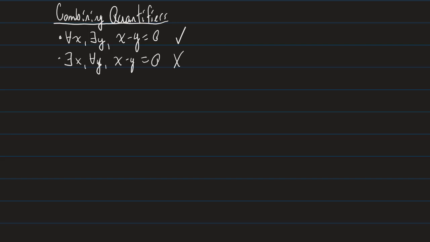Can we make it true somehow though, right? Is there a way we can? I'm going to change our operation from subtraction to multiplication, and I'll say xy is equal to 0. Now, this is true. Think about it for a second, think about why it might be, and then I'll say. So in this case, saying there exists an x for all choices of y, such that xy is equal to 0, that's true. Why? I'll just say let x equal 0. Then no matter what y you choose, I don't care what it is, 0 times y is 0.